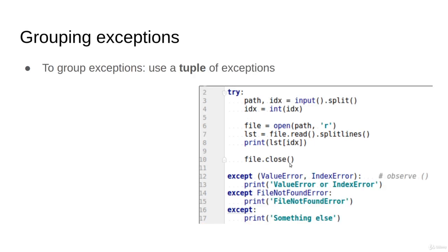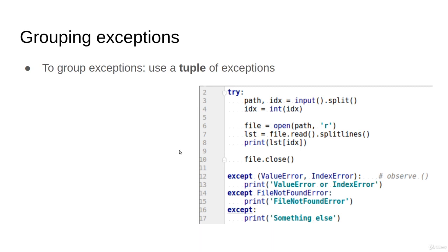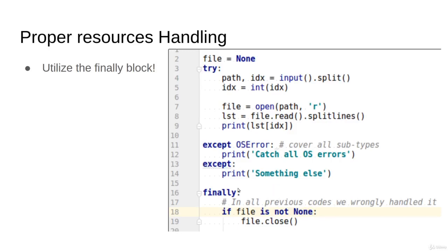In the previous code here, we have something wrong. Can you figure it out? The mistake is that if there is a problem in any of these lines of code, we jump into the except and the file here will not be closed, and this is a big mistake. So the right way to handle it is to add a finally.